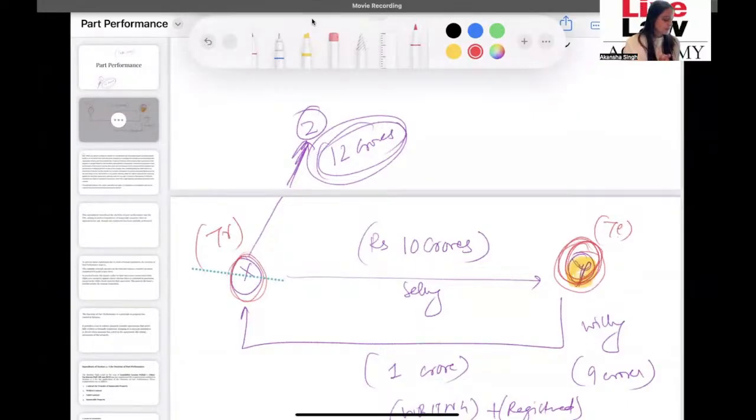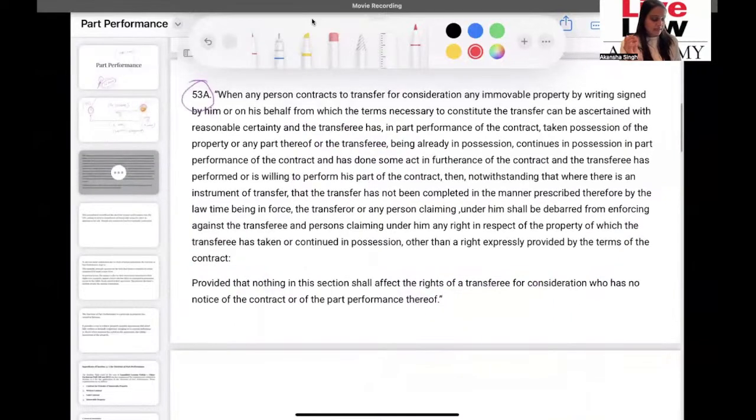So let's read section 53A, which says when any person contracts to transfer for consideration. So even though gift is part of the Transfer of Property Act, it is not something which will be protected under section 53A. Okay, so the transfer must be for consideration for any immovable property. All right. So the other essential is that it has to be for an immovable property. There is an entire discussion as to what falls into the category of immovable property, but you can definitely start with reading the definition from Transfer of Property Act, section 3.